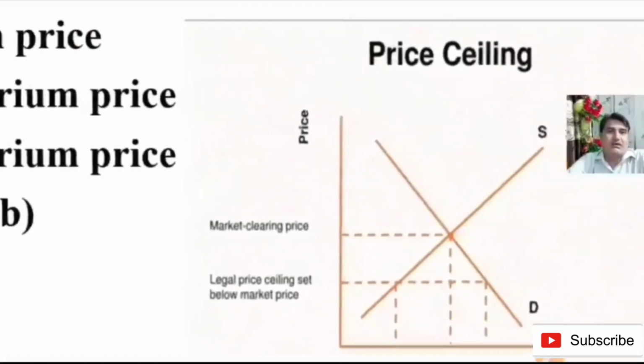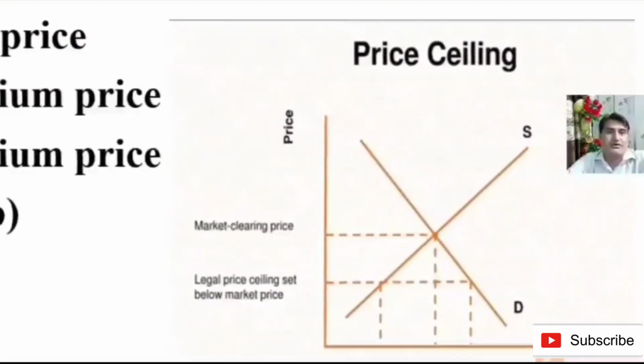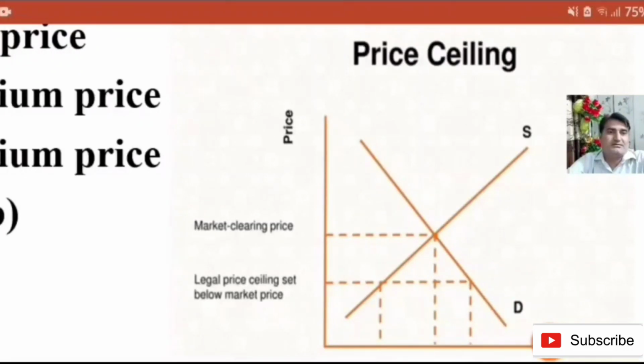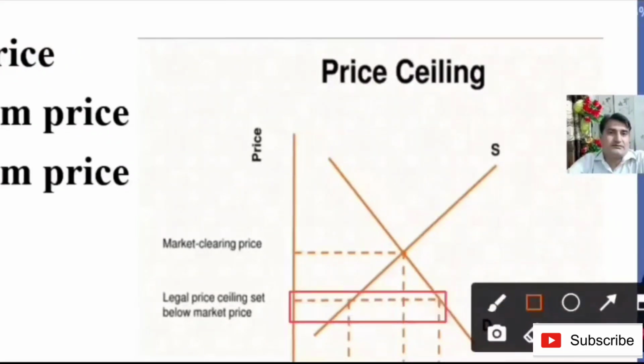Here the equilibrium market clearing price is at this point, but the price ceiling is below the equilibrium price, that is at this point. So this is the legal price ceiling set below the market price. So why is the price ceiling set below the equilibrium price? Because to encourage the demand and discourage the supply.